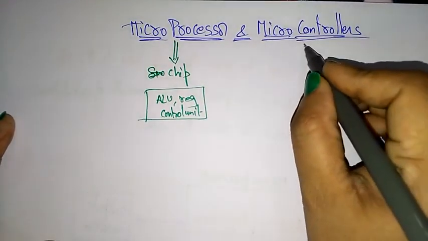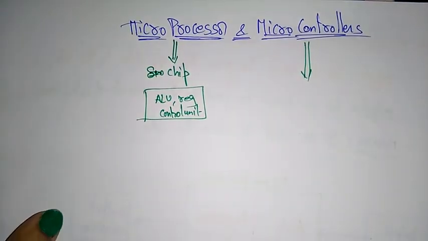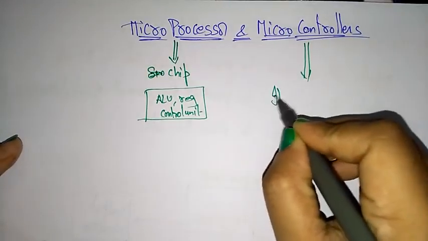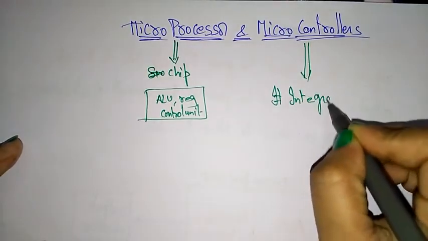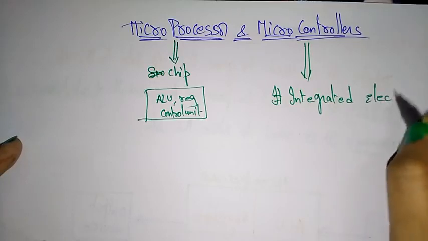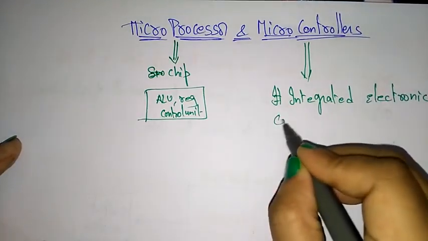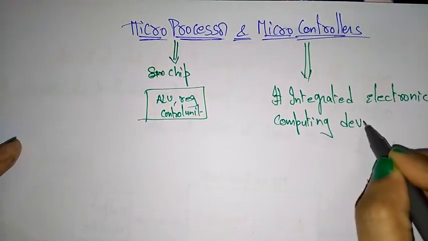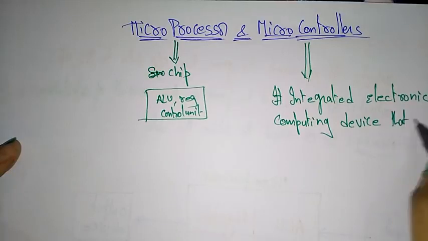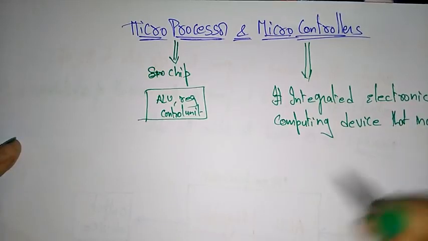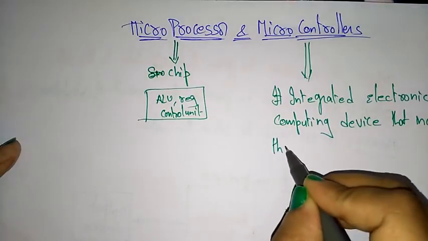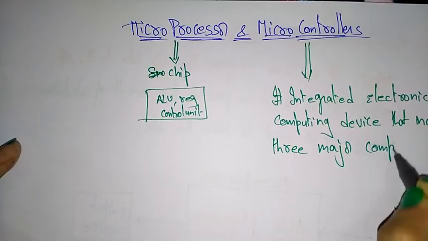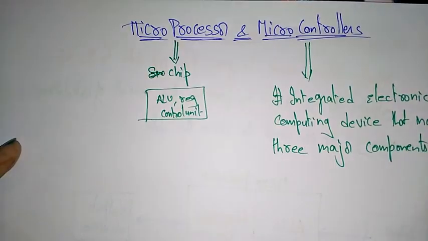Now coming to the microcontroller. So what do you mean by microcontroller? A microcontroller unit is, let me write the definition, an integrated electronic computing device that includes three major components on a single chip.